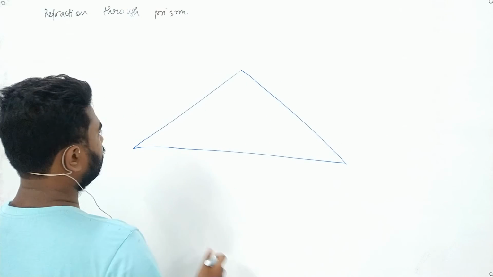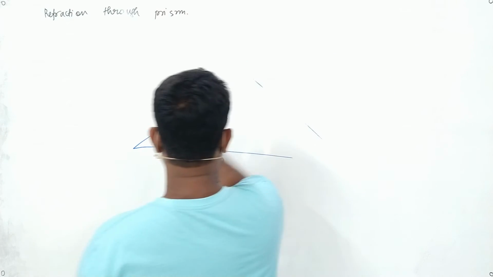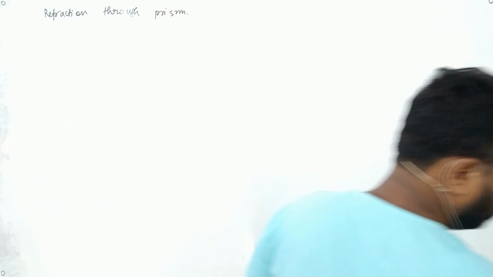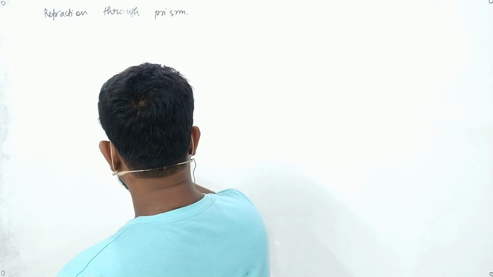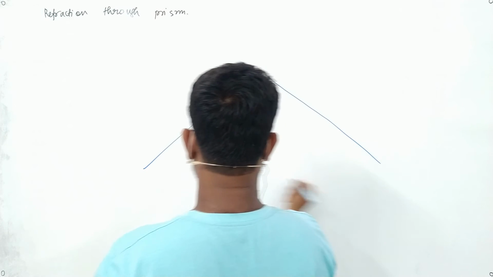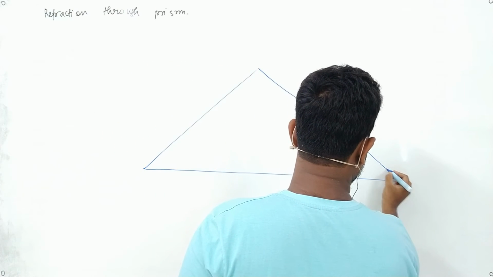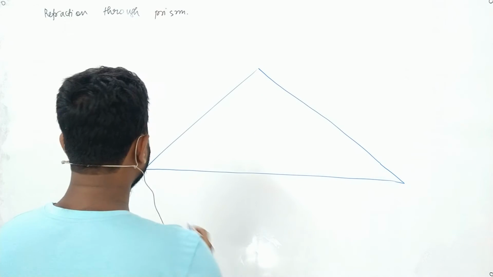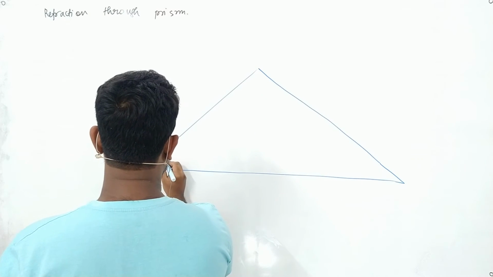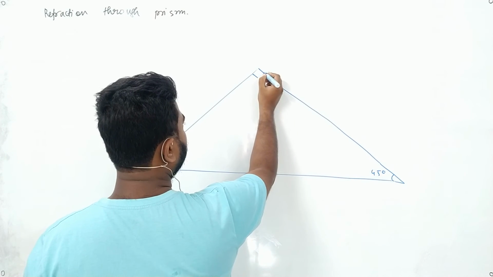Okay, let me draw it again. Here is a prism. Let this angle be 45 degree, this angle be 45 degree, this angle be 90 degree.